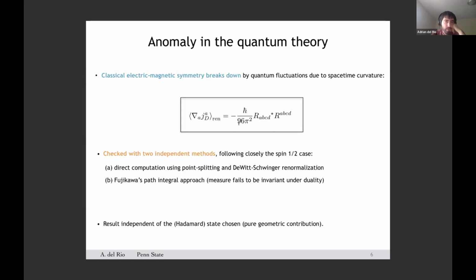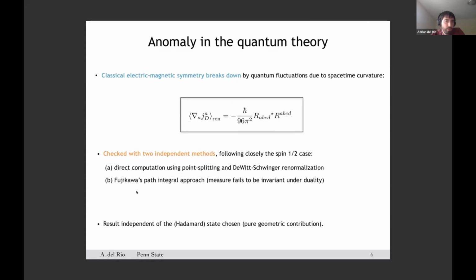This residual contribution that produces the anomaly comes entirely from the subtracted terms during the renormalization process, and as a consequence, the left-hand side is independent of the choice of the Hadamard state that one may choose for evaluating this quantity. It's just a pure geometric contribution.